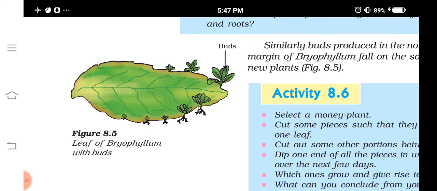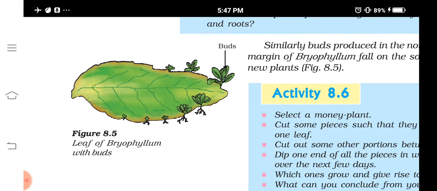New plants. If the leaf of this plant falls down, you can see new buds arise from the notches and they grow into new plants. So different plant parts like roots, stem or leaves, if they take part in reproduction, that is known as what? Vegetative reproduction.